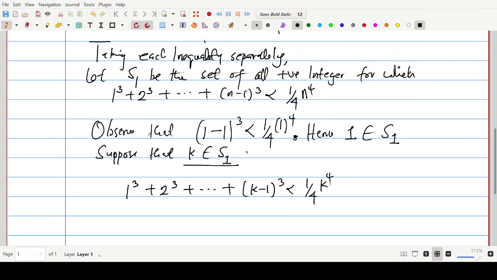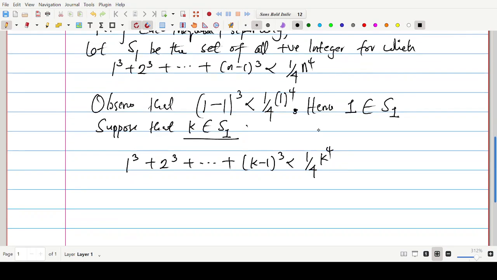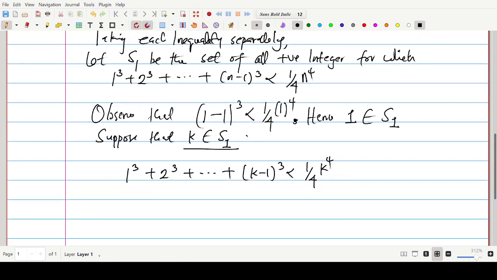That is why saying that there is a positive integer in the set S of 1 for which the statement will still hold. That is the assumption stage. Now, what we do, we try to use this assumption stage to establish that the statement will hold for a number k plus 1. If we can use this assumption to establish that the statement holds true for a number k plus 1, in so doing, by the axiom of induction, it follows that the statement will hold for all positive integers.